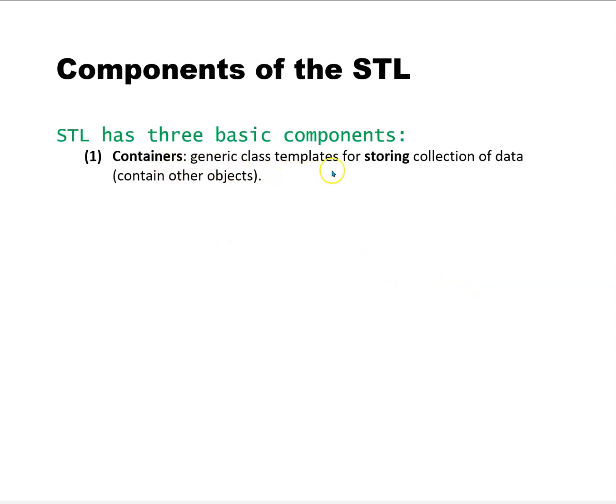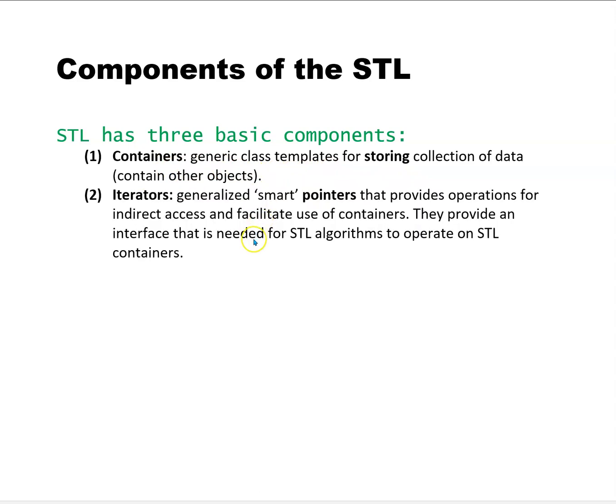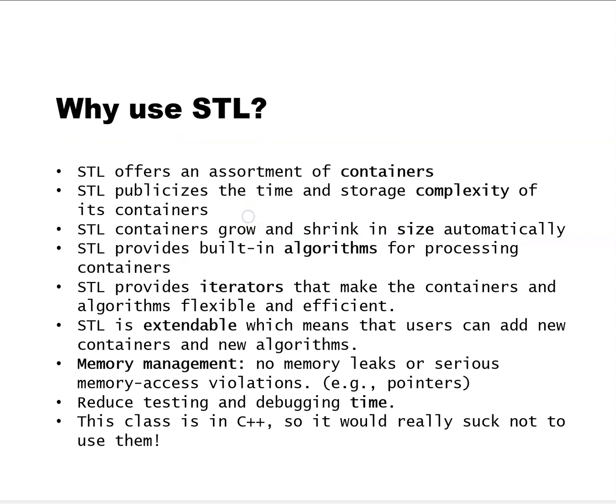These are generic class templates for storing collections of data containing other objects in different fashions. Iterators. These are kind of smart pointers that provide operations for indirect access and facilitate the use of containers. They provide an interface that is needed for STL algorithms to operate on STL containers. And there are algorithms. These are generic function templates for operating on containers.